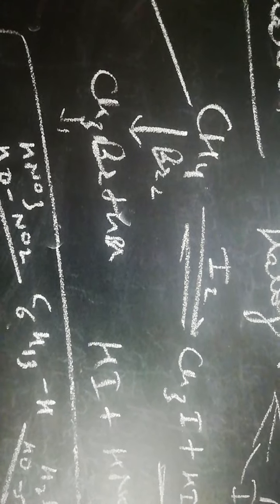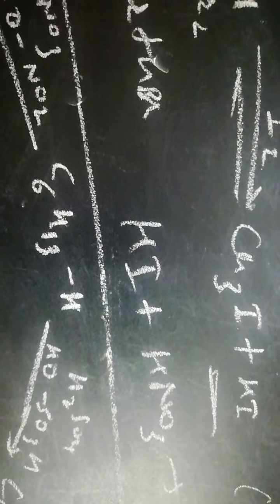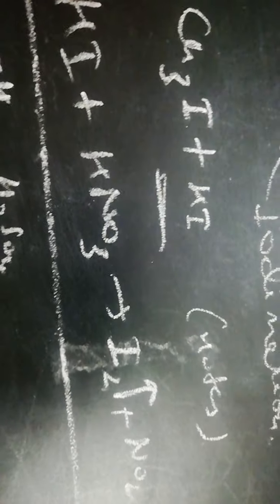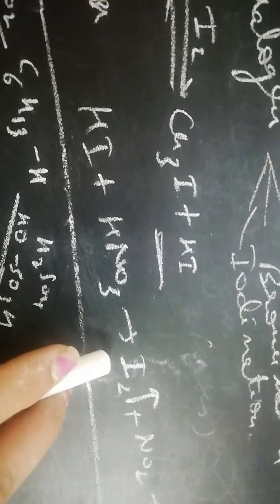How can we remove HI so that it is not converted back to iodine? We use an oxidizing agent. HI reacts with the oxidizing agent, and this oxidizing agent removes HI. It stops its conversion back to iodine. As soon as HI is formed, it reacts with the oxidizing agent and iodine is formed, and this iodine evaporates into the gaseous state and we will get the side products NO2 plus water. So this is how the reaction proceeds in the forward direction. That is, HI reacts with the oxidizing agent and is converted to iodine, which evaporates.